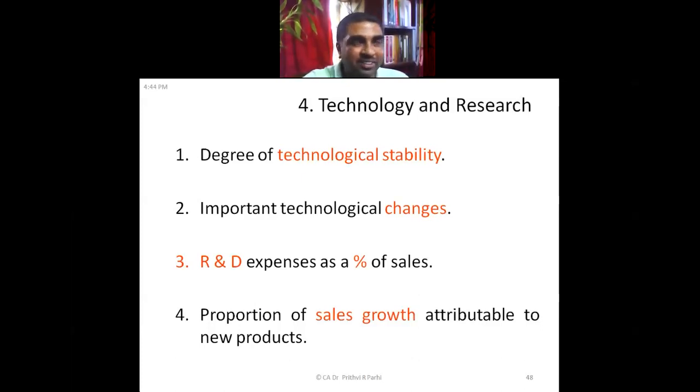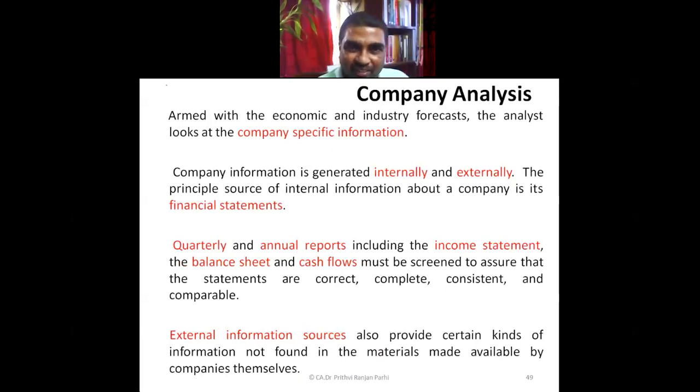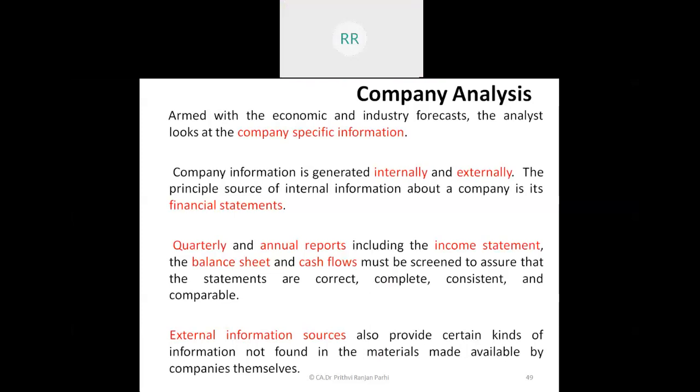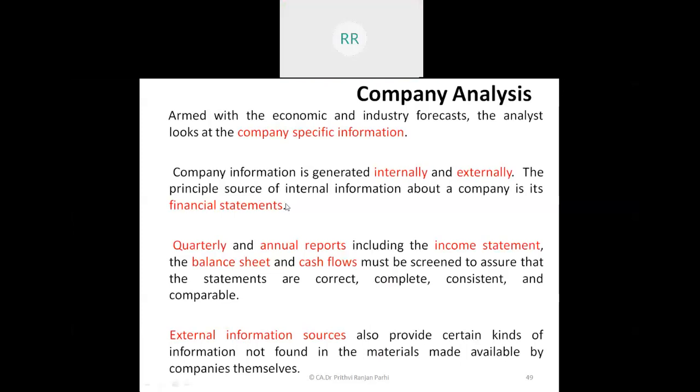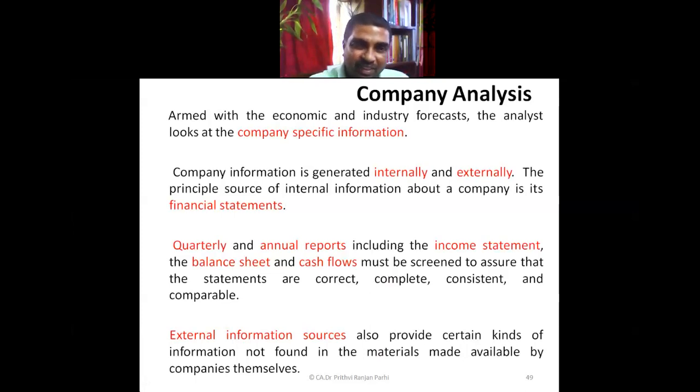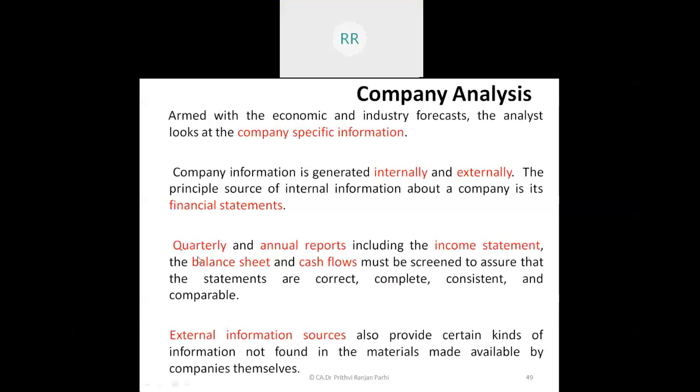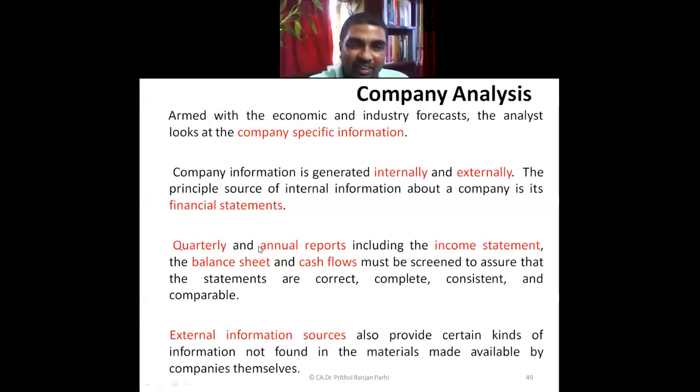Now, after industry analysis, we will be entering into company analysis, which is the most important analysis. Here we see the company specific information. We collect this information through internal sources as well as external sources. Financial statements are helpful: balance sheet, statement of profit and loss, cash flow statement. We analyze all these things. Quarterly reports, if it is a listed company, then quarterly published data is available. Annual reports, here also the company publishes income statement, balance sheet, cash flow. So here we make a detailed analysis of all these things.